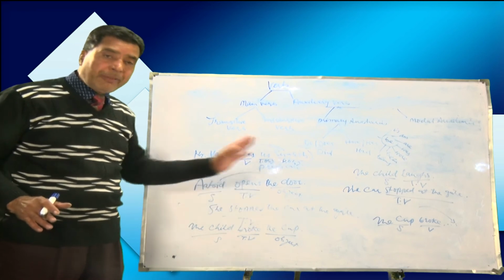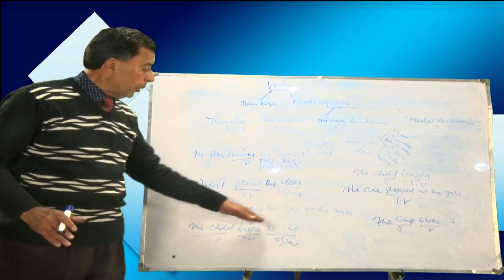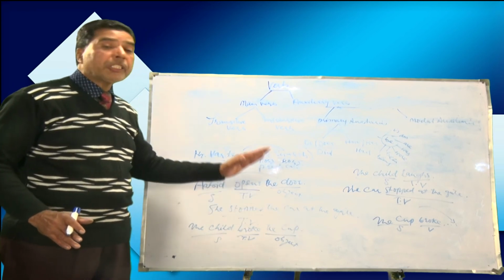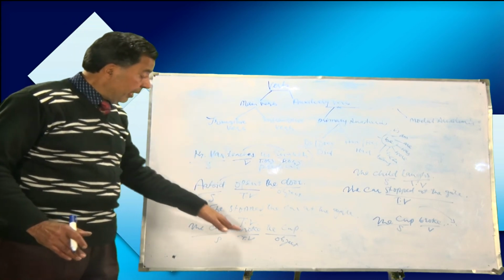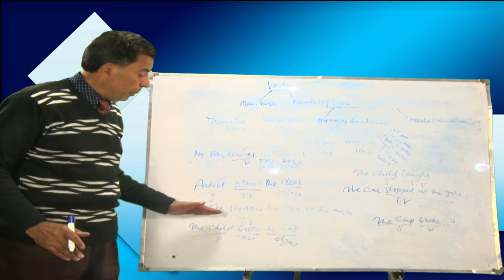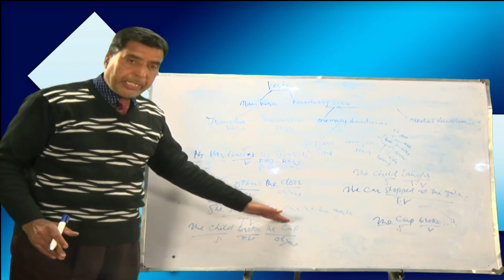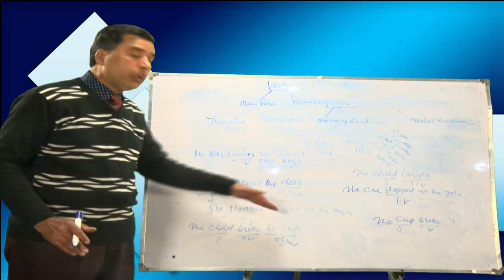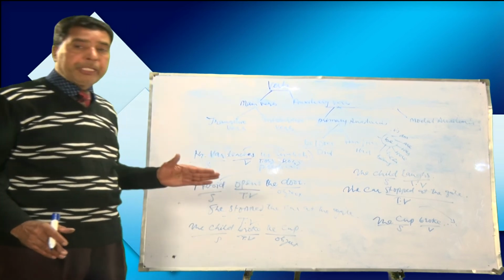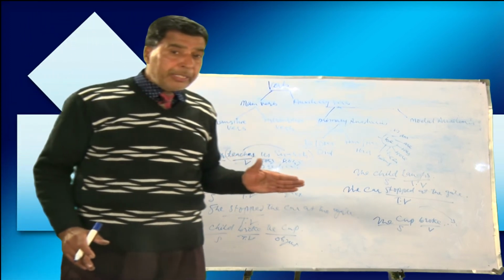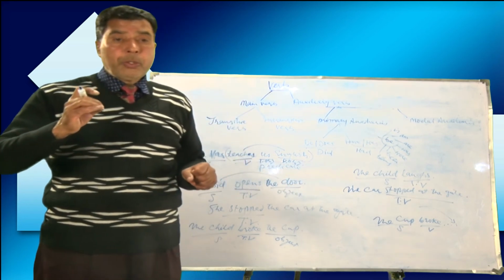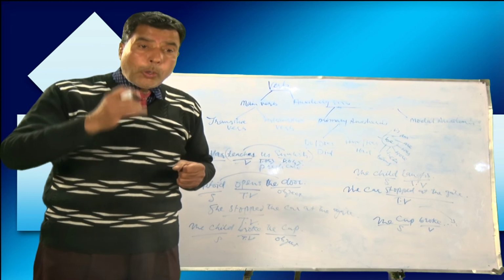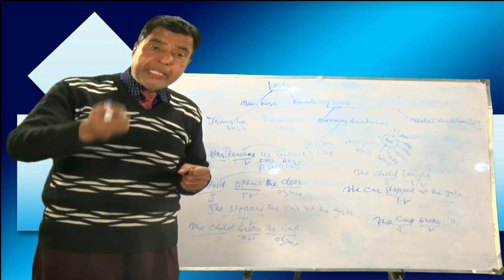If we want to passivize it, the child broke the cup. The cup was broken by the child. So, see, here the action passes from child to the object, from child to the cup. So, once again I'll repeat it, so that you may remember it. A transitive verb is that which needs an object to complete its meaning.